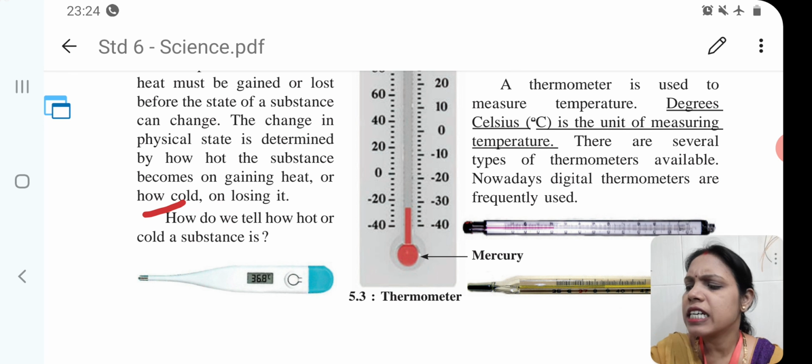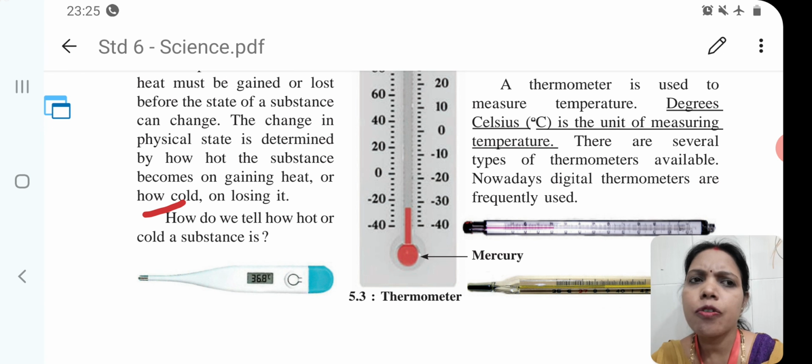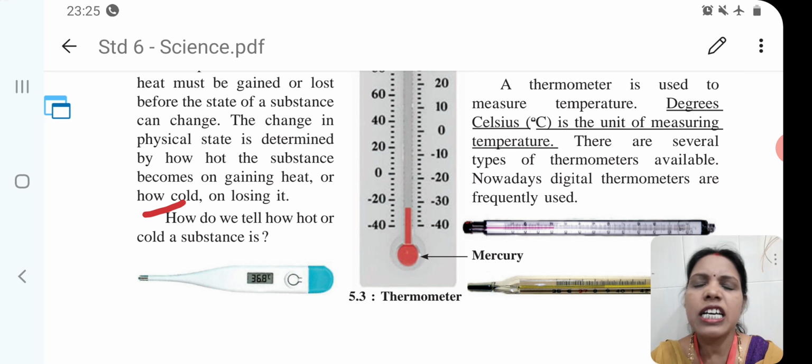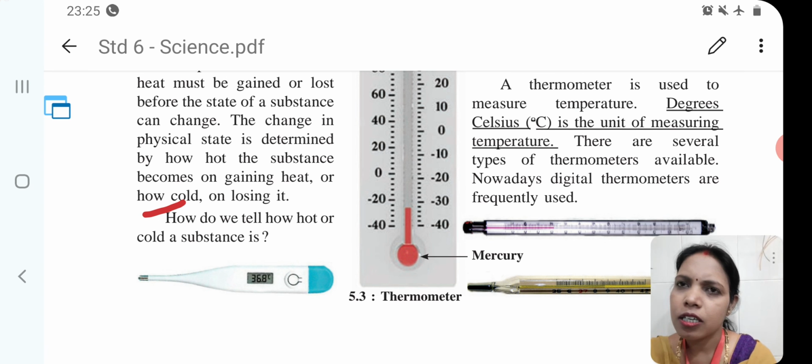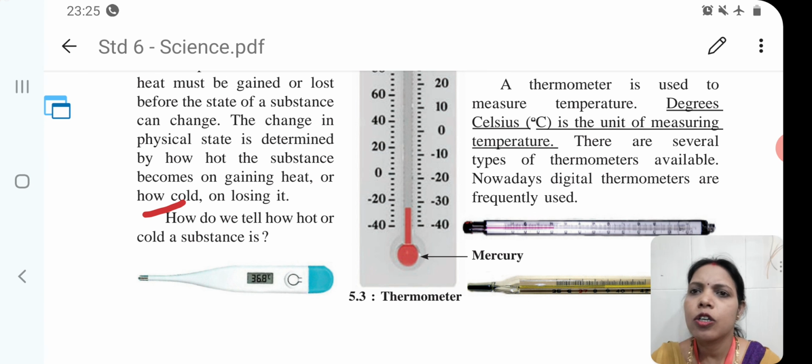Nowadays, digital thermometers are frequently used. So students, if you have a thermometer in your home, you can see that thermometer and observe the reading in it.